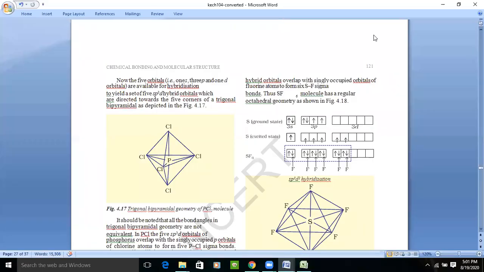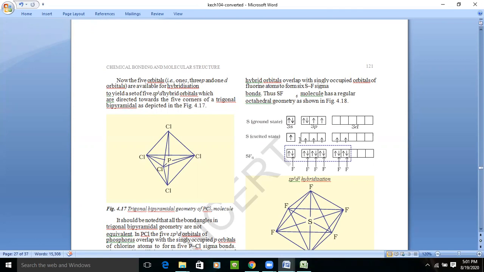Let's take another example, that is SF6. In SF6, only two unpaired electrons are there in the outermost participating shell: in 3s we have two, in 3p we have two paired and two unpaired, but d is vacant. So the same thing happens: an electron jumps from the lower energy shell to the higher excited state. The electrons from 3s and 3p will move to d.